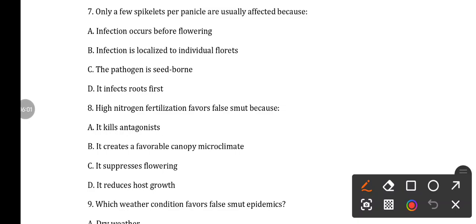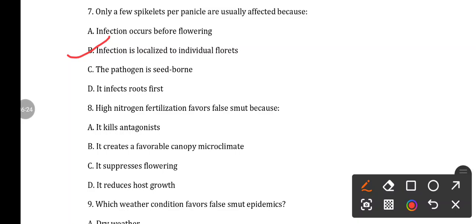So here the answer is the infection is localized to individual florets. In case of false smut, only a few spikelets are infected, not the whole panicle like loose smut, where the whole panicle is converted to a loose powdery mass.